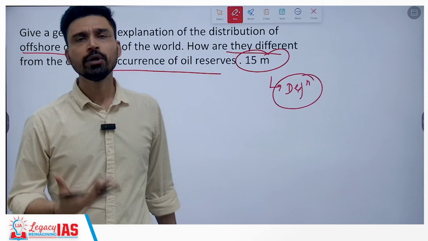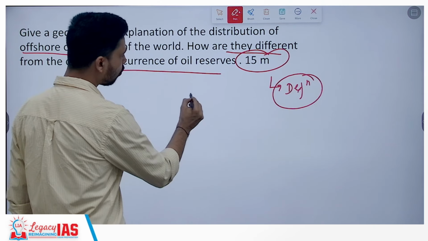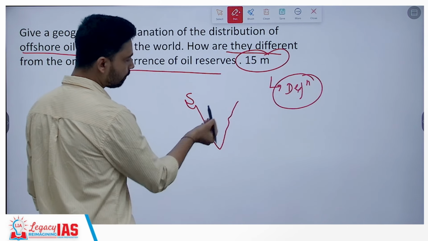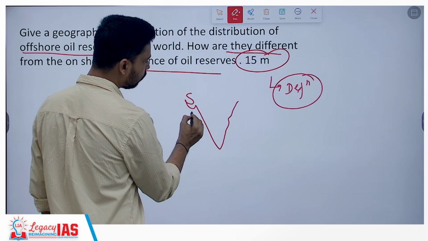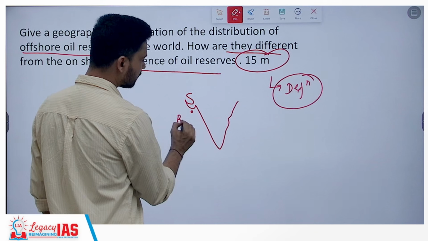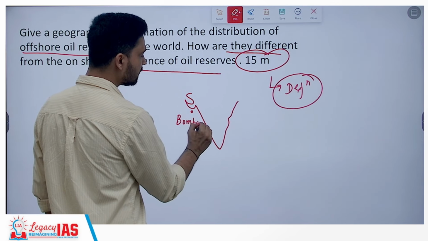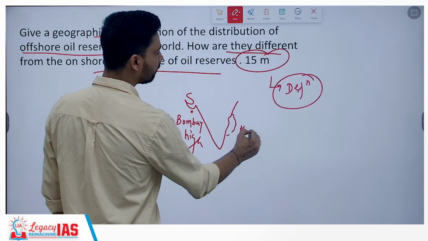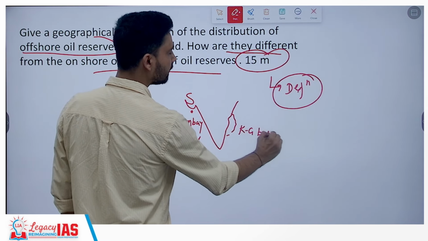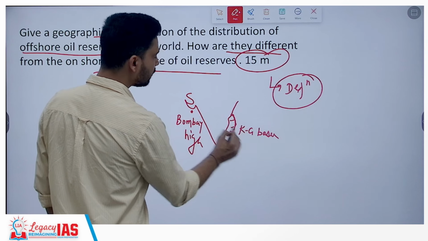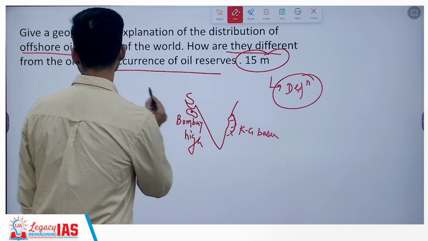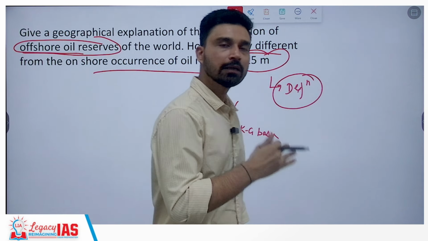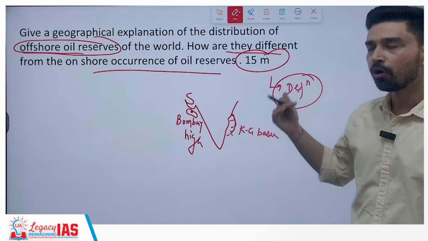Offshore oil reserves are oil reserves found in the coastal areas in the sea. For example, this is India, so this is where you have the coast, and near Mumbai, as we know, the field is called Bombay High. Near the eastern coast, you have the Krishna-Godavari basin. So the oil and natural gas that you find in these areas are examples of offshore oil reserves. They are not found on the continental land masses. They are found somewhere in the sea basin or ocean basin.